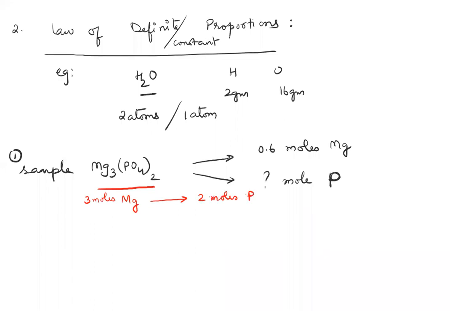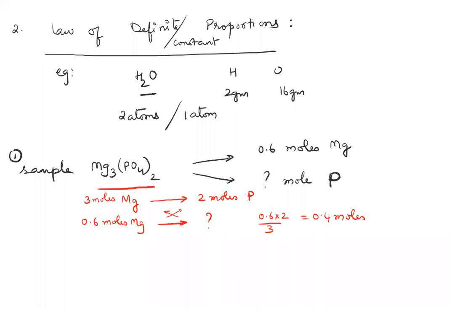This is fixed because it is the law of constant or fixed proportion. So if the sample has 0.6 moles of magnesium, how much phosphorus would it have? Do your crisscross method calculation and you get 0.6 into 2 by 3, which gives 0.4 moles.